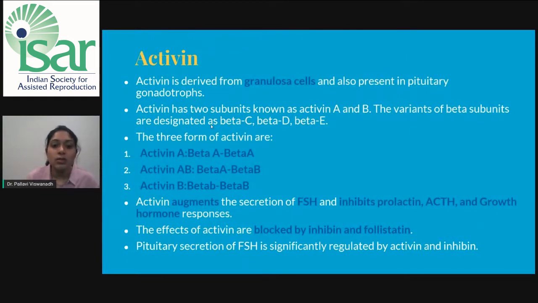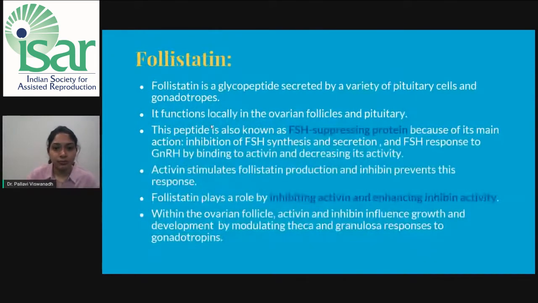Activin augments the secretion of FSH and inhibits prolactin, ACTH, and growth hormone responses. The effects of activin are blocked by inhibin and follistatin. Pituitary secretion of FSH is significantly regulated by activin and inhibin.